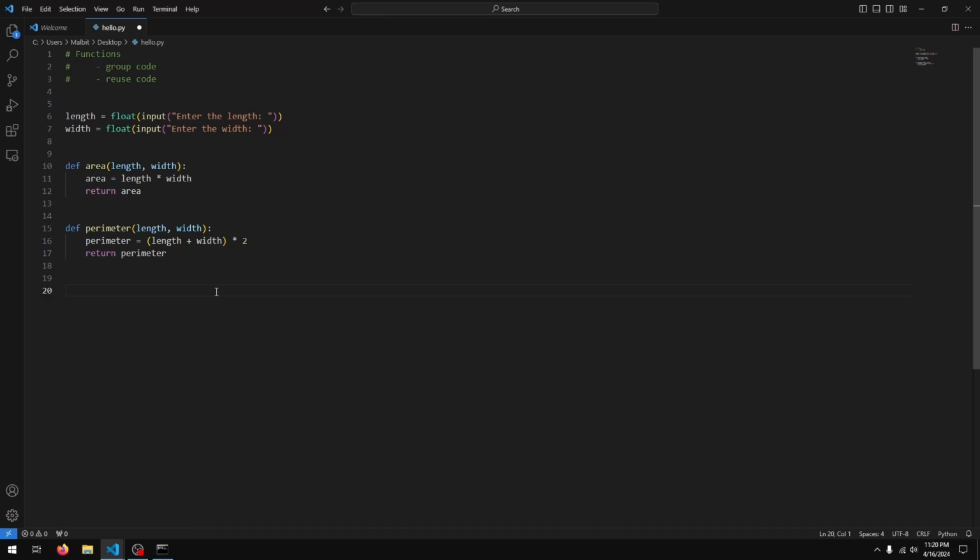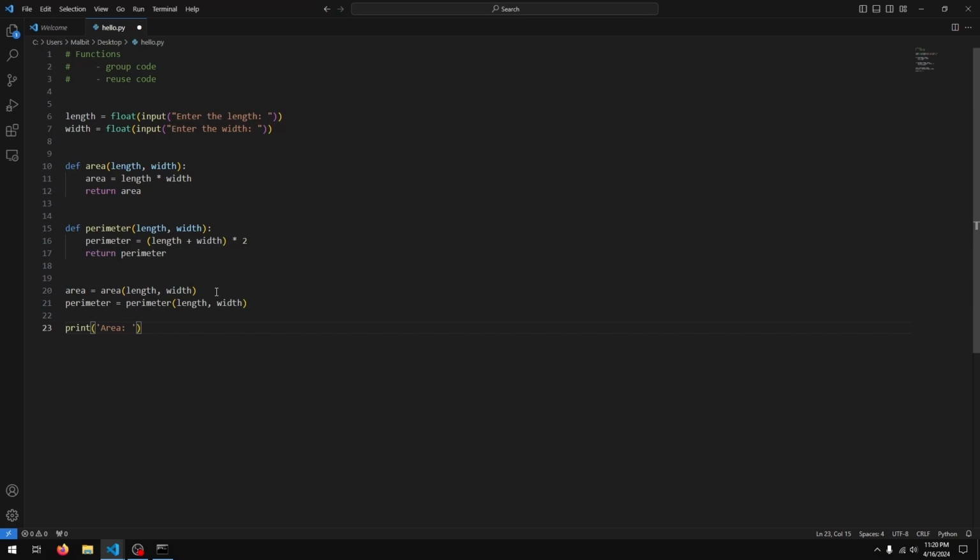Now we just wanna calculate the area. So I'll say area equals, we'll call the function area and we'll supply our length and the width, and we'll do another perimeter equals perimeter length and width, and let's print it down here.